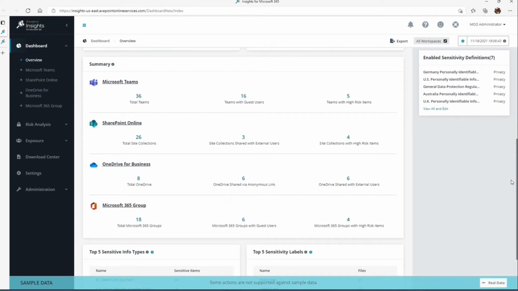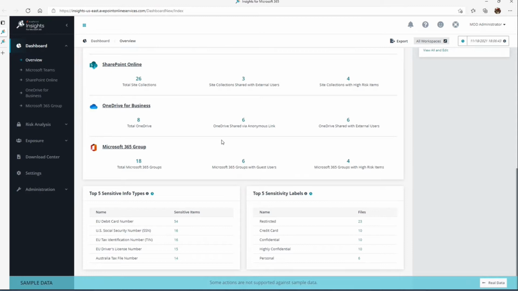And as I scroll down, now you get to see summary information across the different, I call these modalities or services within Microsoft 365, commonly Microsoft Teams, SharePoint, OneDrive, and Microsoft 365 groups. So you can see some high level information here, and we'll dive into the specifics within each one of these in just a moment. But down here, the final pieces are, how do we understand what is sensitive?